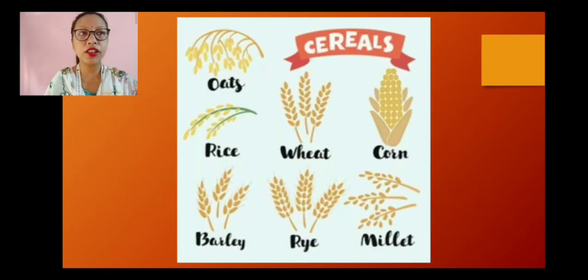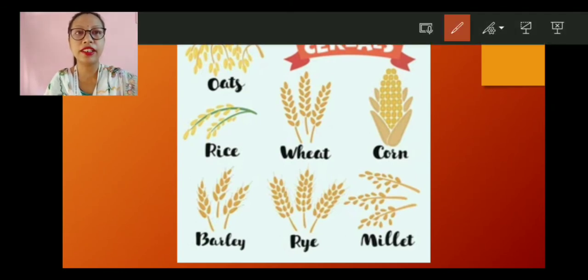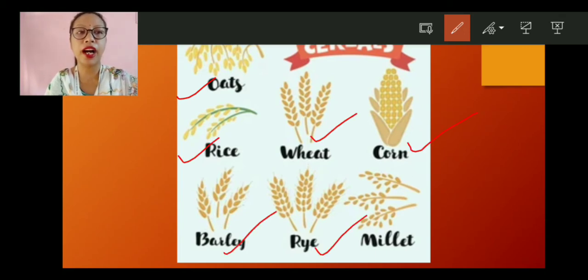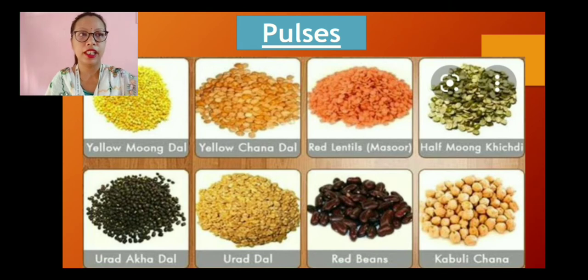As you can see on the screen, these are cereals. Cereals like oats, rice, wheat, corn, barley, rye, millet. So all these belong to the category of cereals.